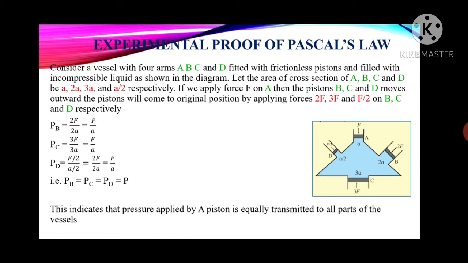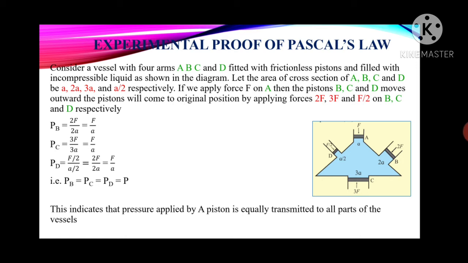Let's see. If we consider a vessel of 4 arms A, B, C and D fitted with frictionless pistons, and if we start filling it with an incompressible liquid. Why have we used an incompressible liquid? Because a compressible liquid is not used to check the pressure. Okay, so therefore we are using an incompressible liquid. So let the areas of A, B, C and D be A, 2A, 3A and A by 2 respectively. In the diagram we have labeled it.